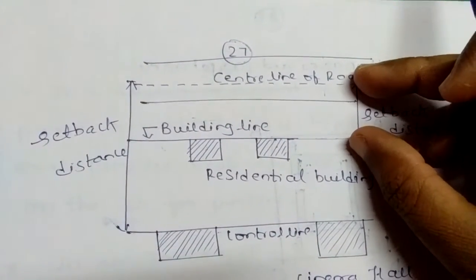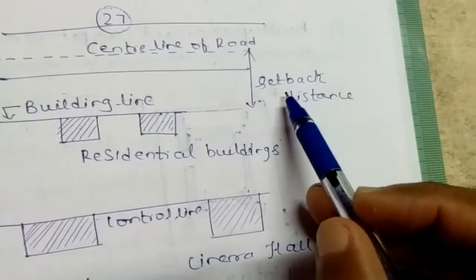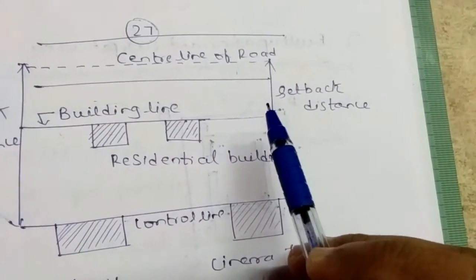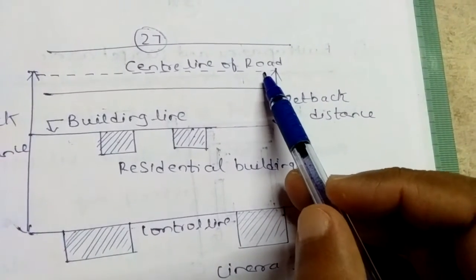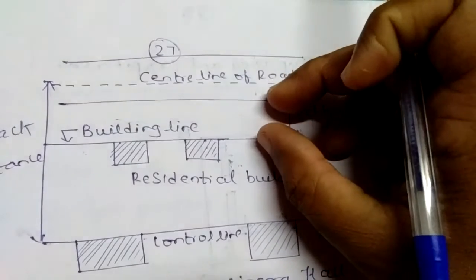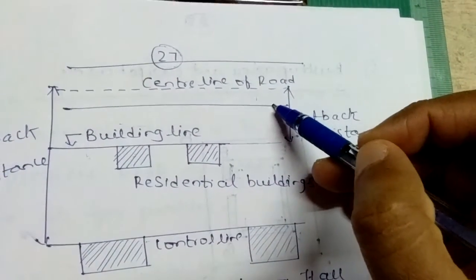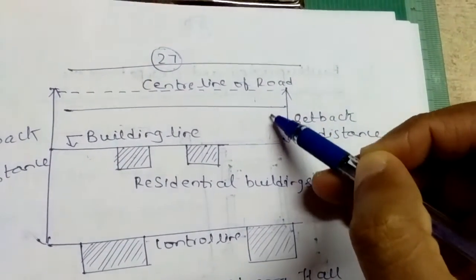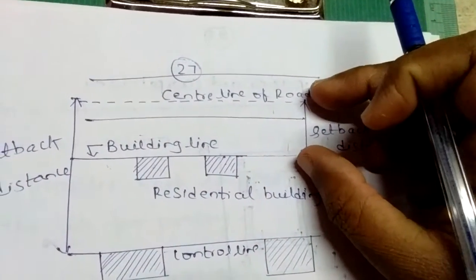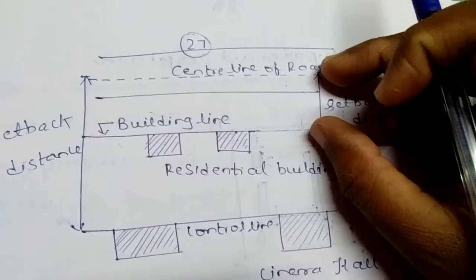From the center line of the road up to the building line, we call it the setback distance. Not only from the center line, we can also consider the setback distance from the edge of the road.